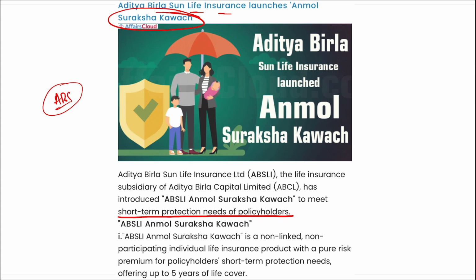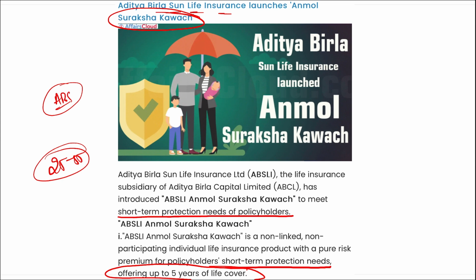If we talk about this, it is a non-linked, non-participating individual life insurance product with a pure risk premium for policy holders for short-term protection needs, offering up to 5 years of life cover. That is your Anmol Suraksha Kavach. Here, remember the plan provides a protection option for those between the age of 25 to 55. Here it is for life coverage for 5 years, and policyholders can customize their term plans by selecting their own premium payment terms, policy terms, and sum assured.